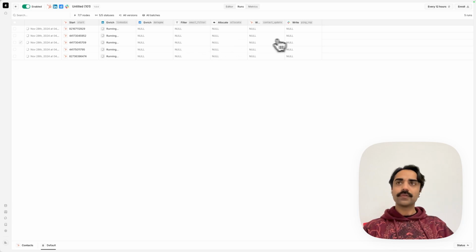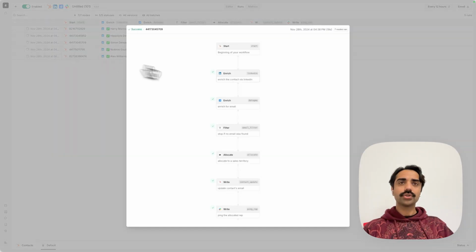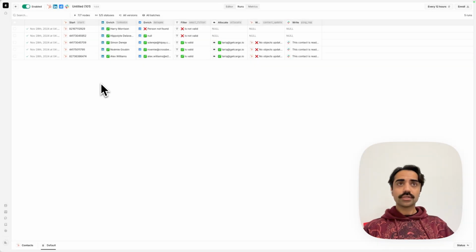Meanwhile, if I wanted to have a closer look at the path that some records take through the workflow, I can press the expand button here, and this should take me to this diagram which tells me, okay, this node went through this one as well, so on and so forth. If any of the nodes would have errored, I would have seen a red mark here, and on clicking I would have gotten more information.